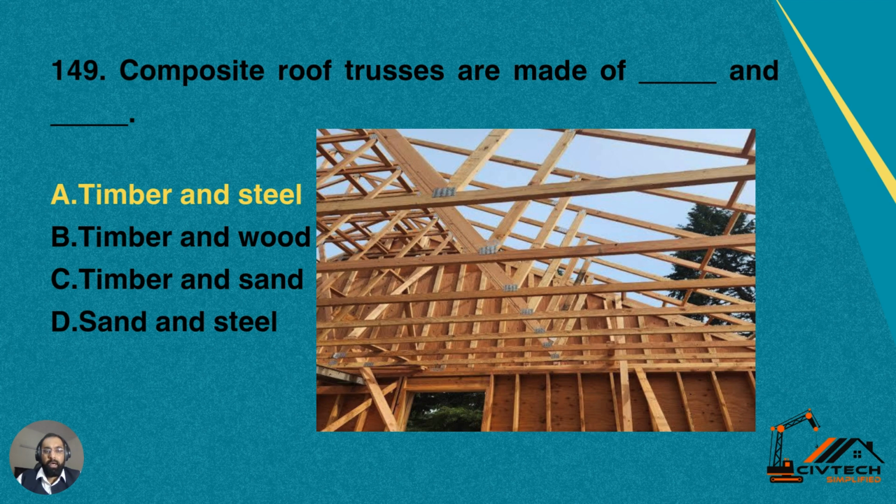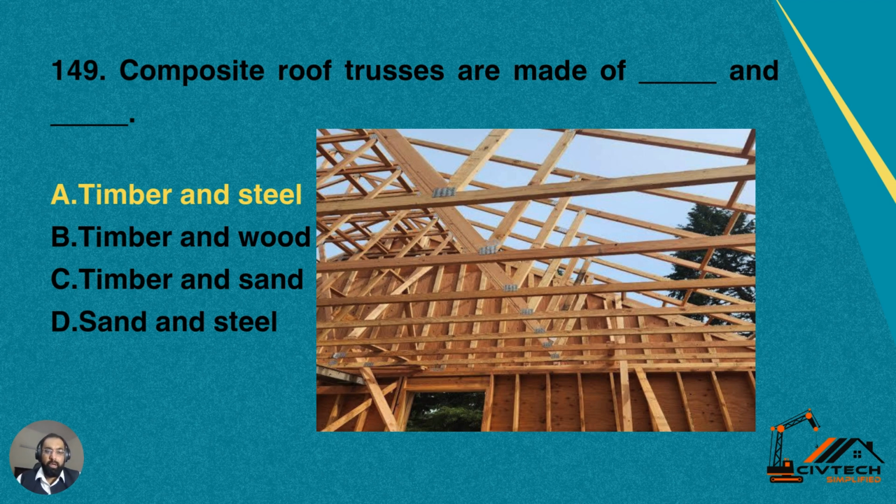Then we have another question, 149. Composite roof trusses are made up of dash and dash. Options: A, timber and steel; B, timber and wood; C, timber and sand; D, timber, sand and steel.